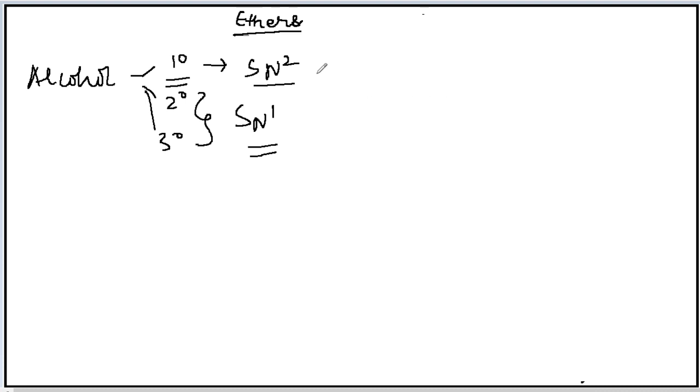Now SN2 mechanism or SN2 reaction is only there in your course. SN1 you will learn in the higher classes. So the alcohol will give you ether by nucleophilic substitution reaction, and alkene is formed due to elimination reaction. Okay, so this was the first method which is used to prepare ether.